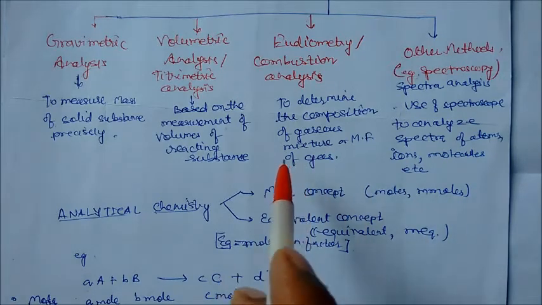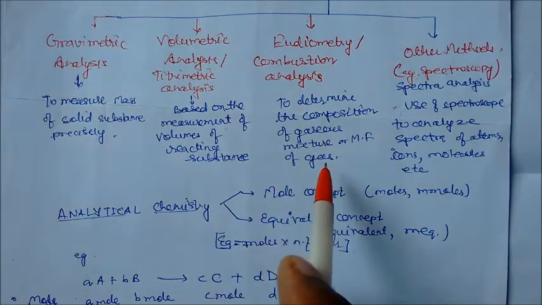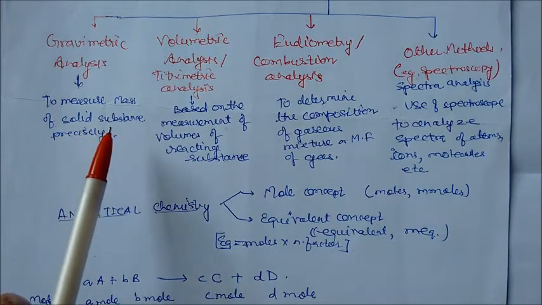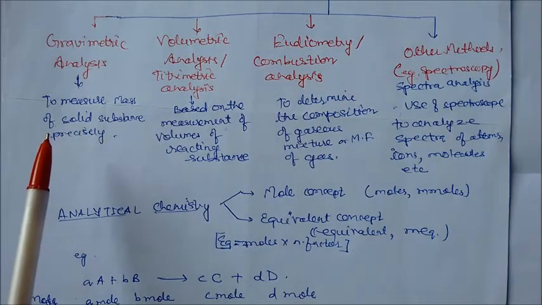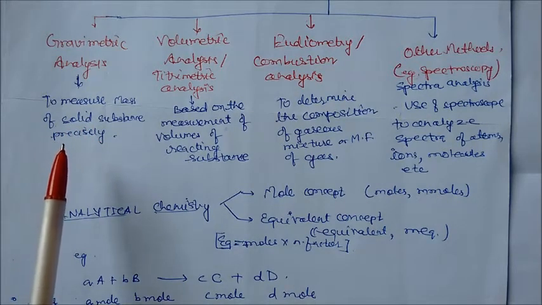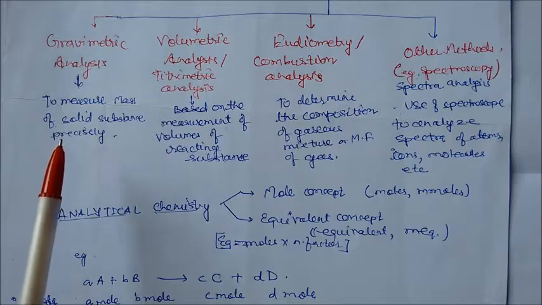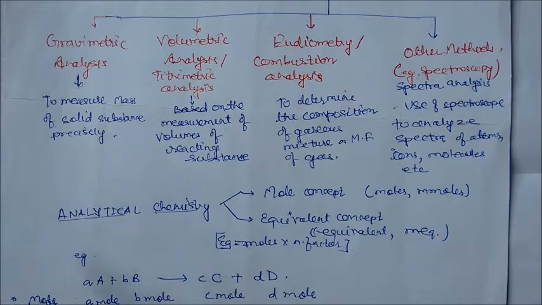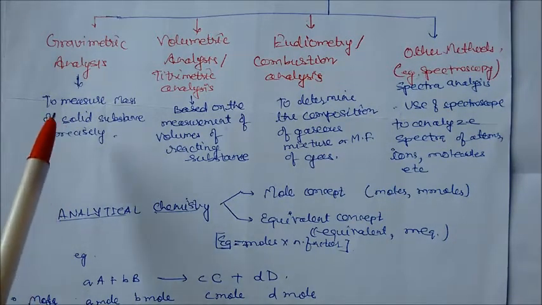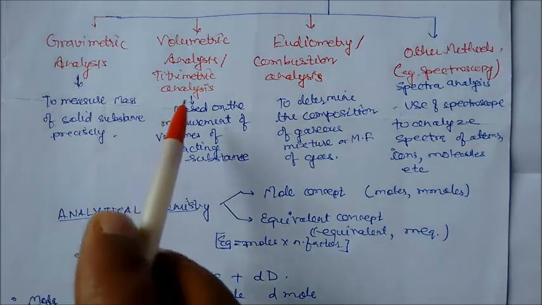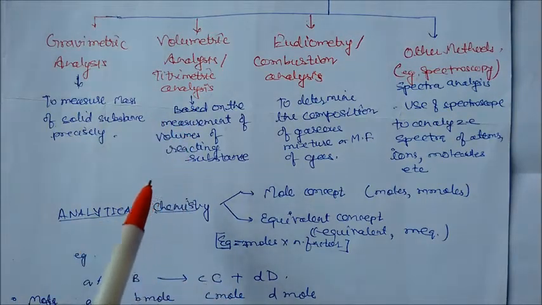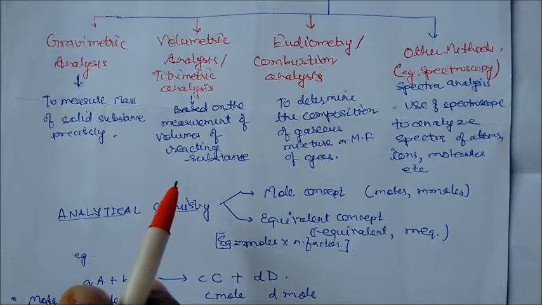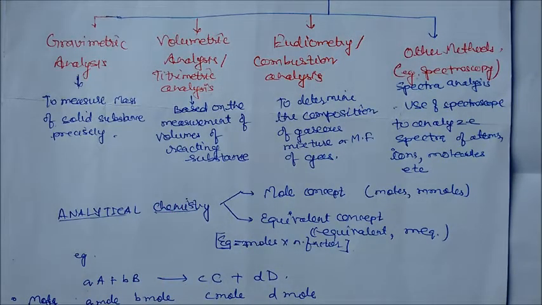Eudiometry we have already given as a separate topic; you can see that. Gravimetric analysis is to measure solid substances precisely. This we have discussed in stoichiometry, in stoichiometric calculations, where we solved mole ratio, volume ratio, and mole-volume ratio. One is left, that is tachymetric analysis. This is a pure tachymetric analysis that we are going to discuss today. This is the main topic of this whole lecture.